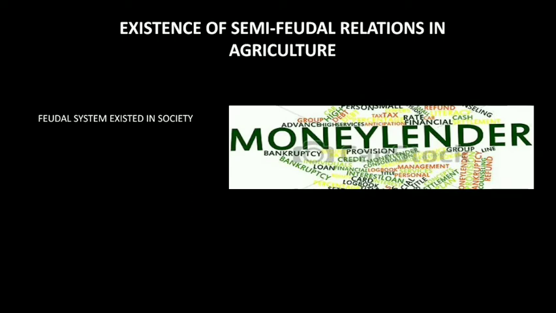In these cases, the money lenders and landlords began to take away the lands of the peasants. Most of the small and marginal farmers, and landless agricultural and non-agricultural rural labor households, slowly started to fall into poverty because they were not able to meet the demands of the landlords and the money lenders.